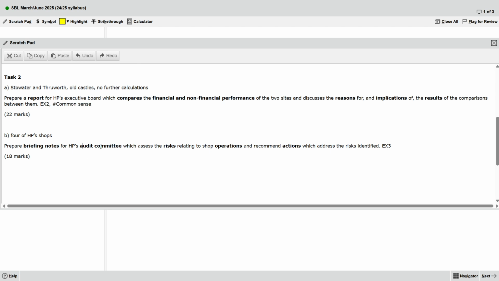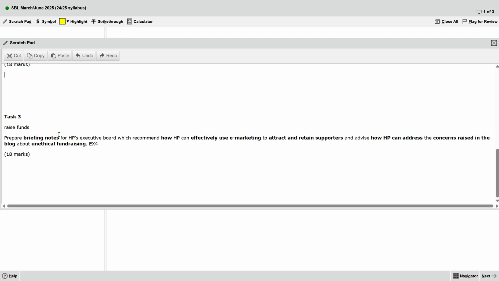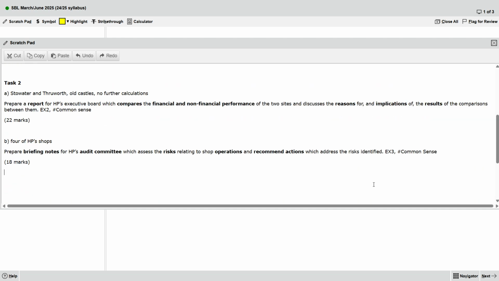Okay, so let's see this one. Between, and then risk and also recommend actions. This one is also common sense. So let's continue. I think these two questions are common sense.